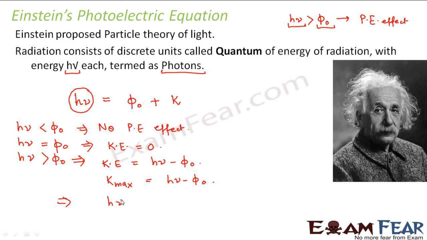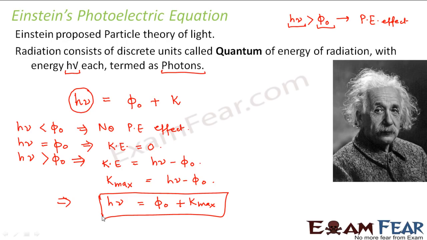And this equation, h nu is equal to phi naught plus maximum kinetic energy, is known as Einstein's photoelectric equation. So I hope you understood how Einstein derived his photoelectric equation. Now we will see how Einstein was satisfactorily able to explain each and every point that was observed during the experimental study of the photoelectric effect.